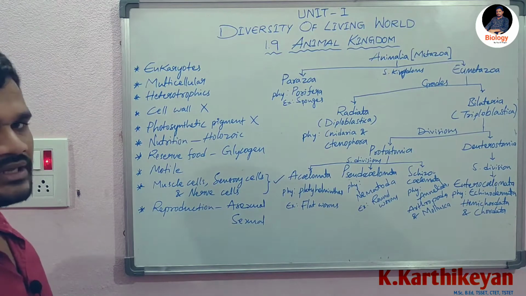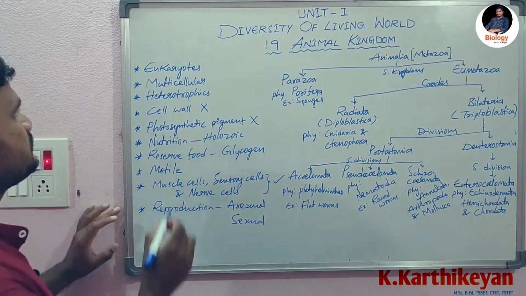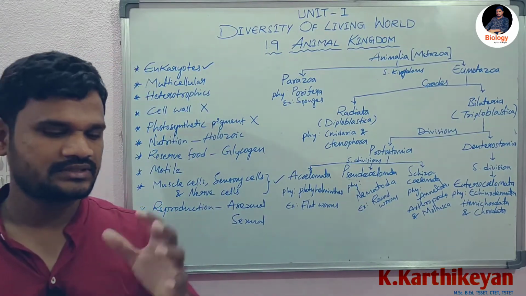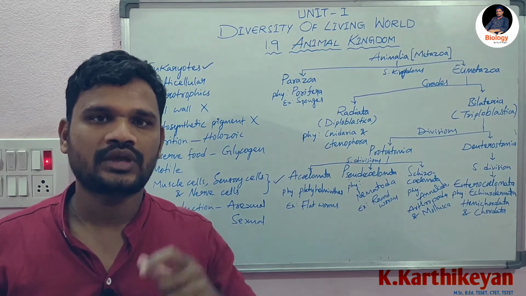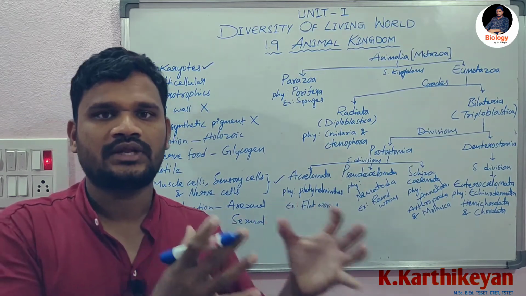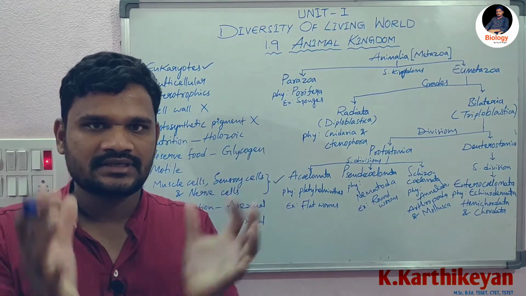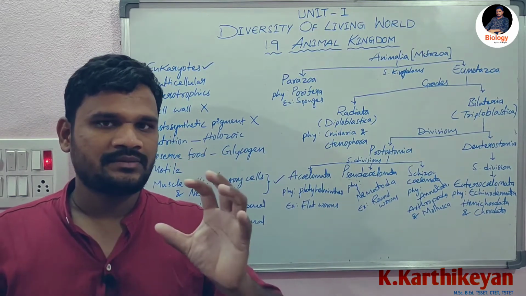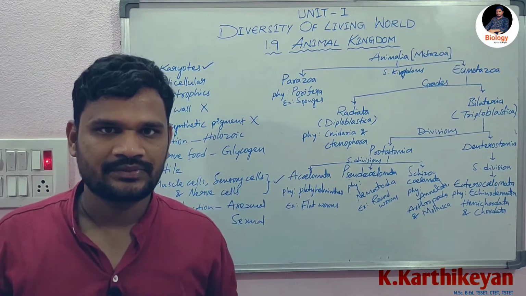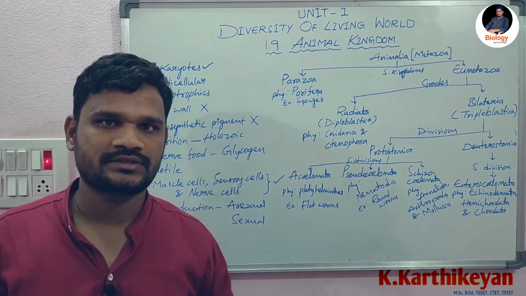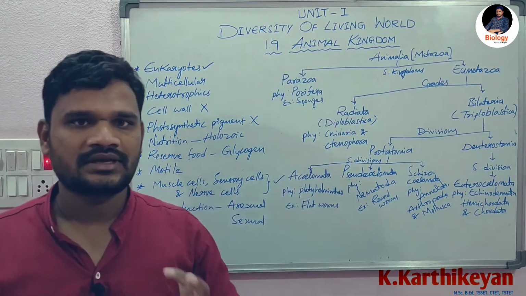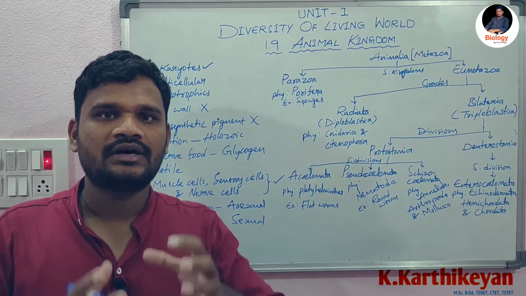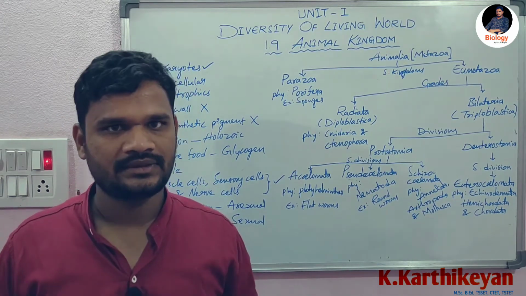First, all the organisms in the animal kingdom are eukaryotes, right? We have two types of organisms: prokaryotic organisms and eukaryotic organisms. Prokaryotic organisms means in a cell there is no distinct nucleus, which means the nucleus is absent in the cell. That is about the prokaryotic cell. But all the animal kingdom organisms are eukaryotic, which means they have a distinct nucleus in the cell, right?